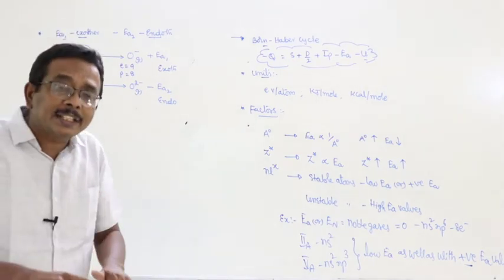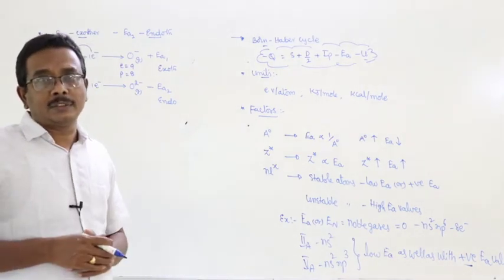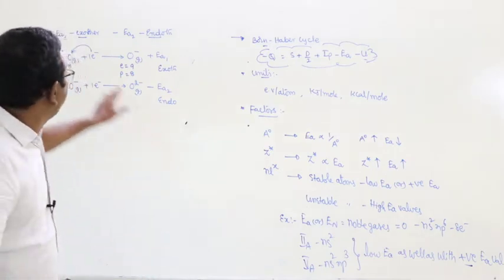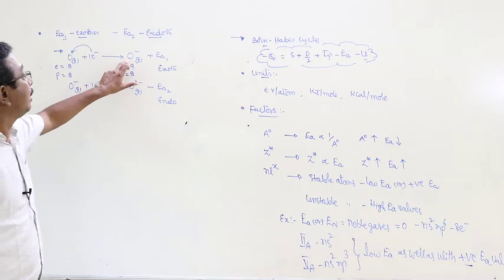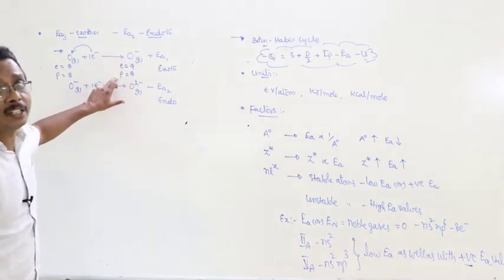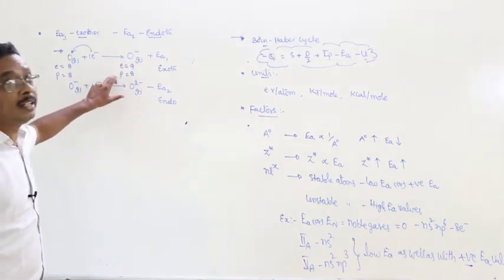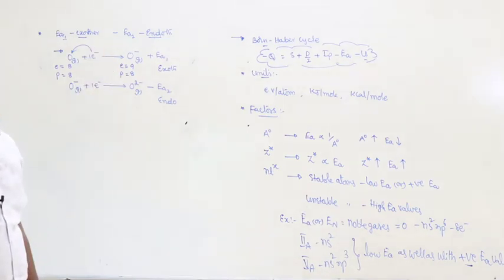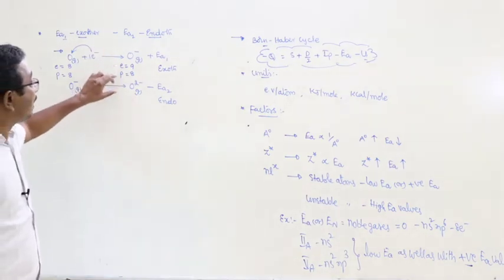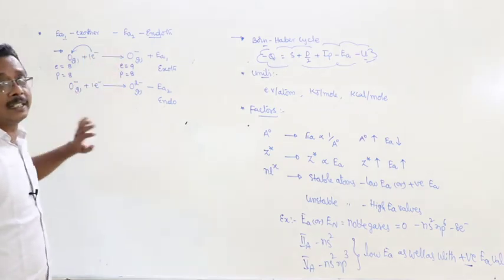That causes a decrease of effective nuclear charge. Simply by gaining one electron, the oxygen atom becomes an anion, which decreases the effective nuclear charge and increases the ionic radius.